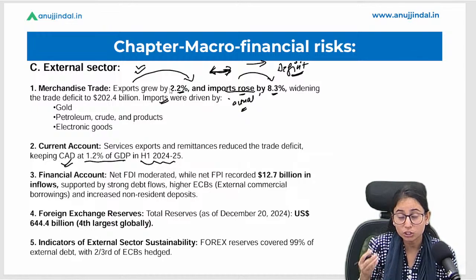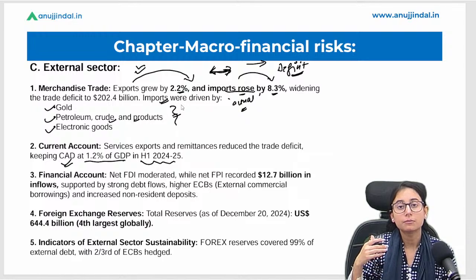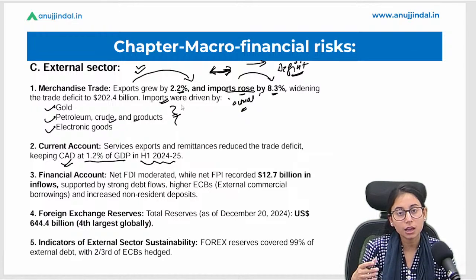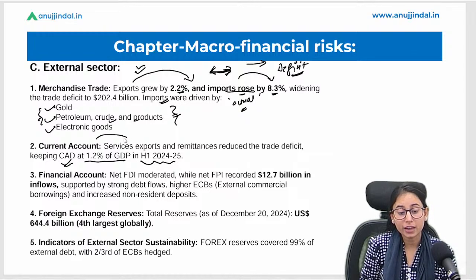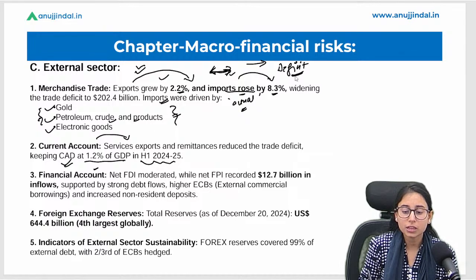And what we are importing, imports are driven by which sectors? First is gold, petroleum sector, crude and other products, and electronic goods. And these are the reasons why we are facing a significant increase in the imports. Okay, so these are the reasons. And now there is an increase in the deficit due to this difference in the percentages, or we can say export and imports. Okay, now the financial account is a part of BOP, that is balance of payments.